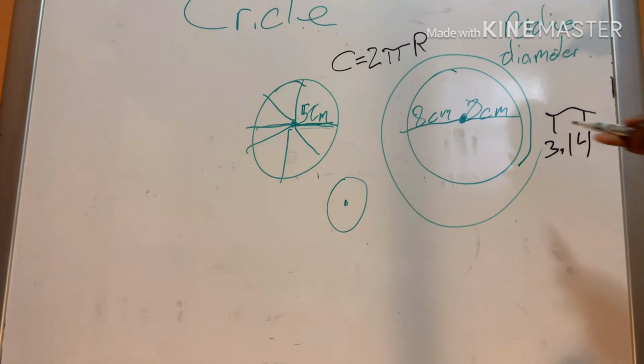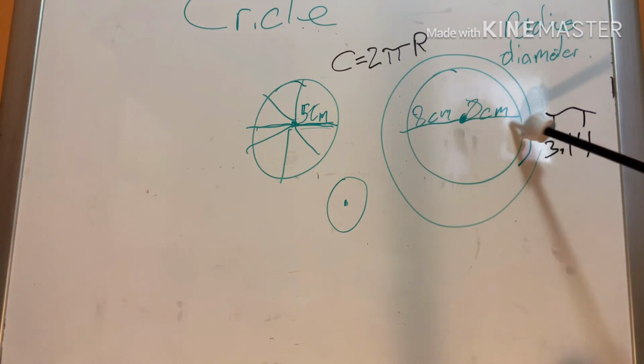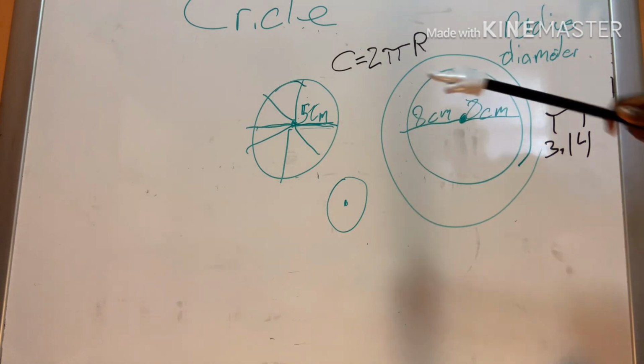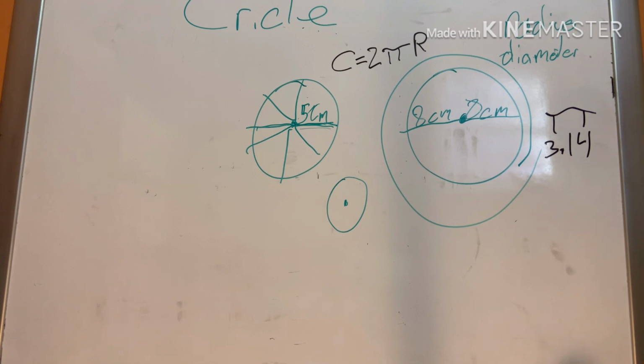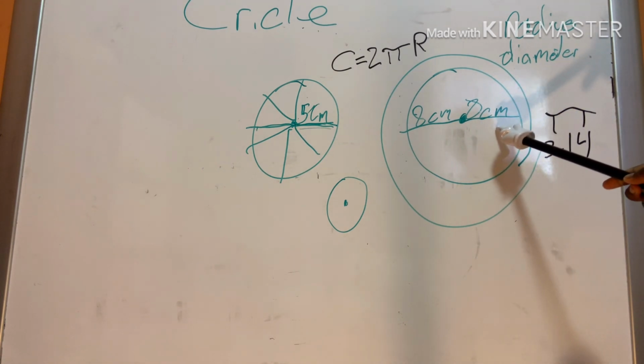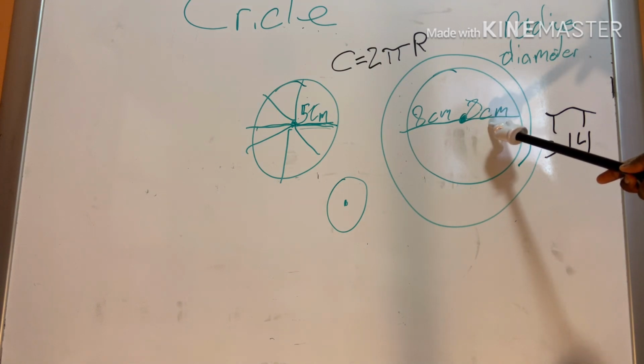We're going to use this question for it right now. We already know that the diameter is 16. But let's say that's all you had. Let's pretend I didn't put 8 on both of them. You would know that the diameter is 16, and if you know that, you also know that the radius is half of the diameter. So all you would have to do is divide this by half, and then you would get your radius. And like you already seen as it's written here, the radius is 8.